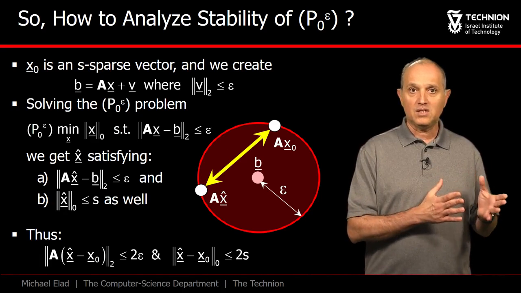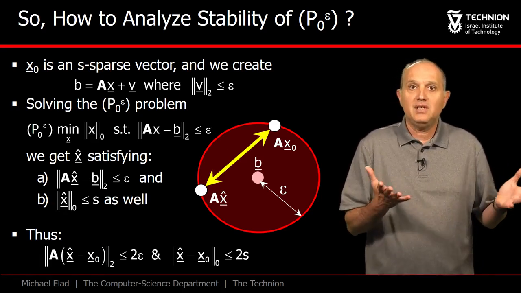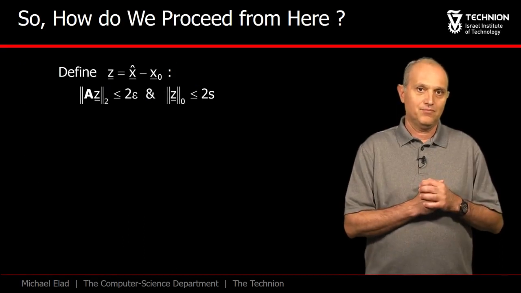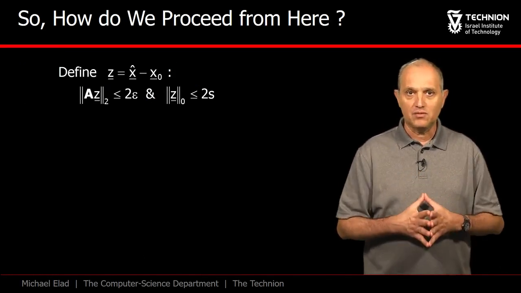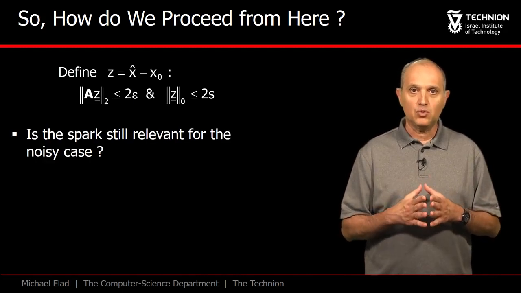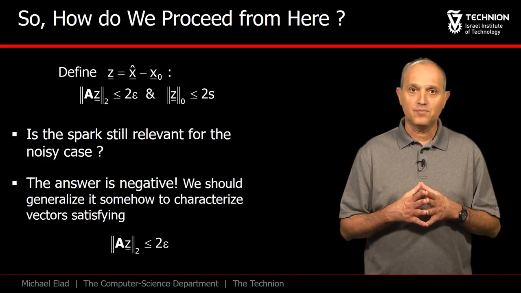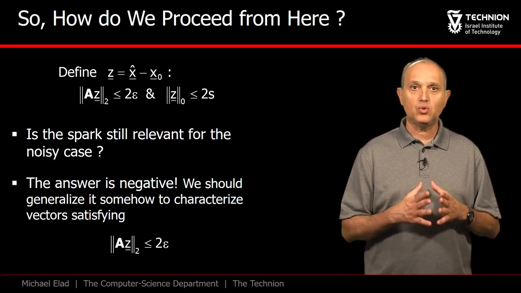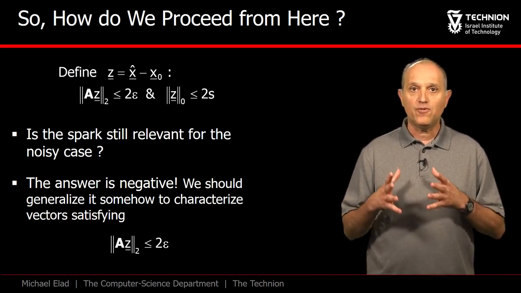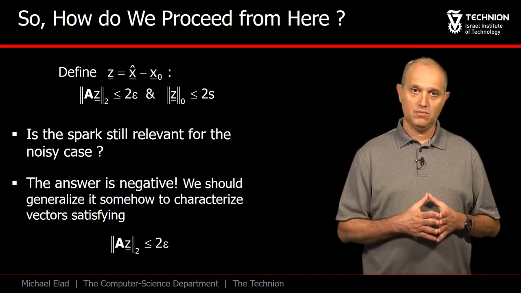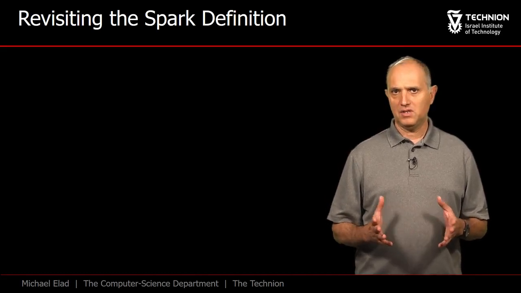As the two last statements resemble those we got for P0, we should wonder if we could proceed in the same way using the spark. We are given these two properties we have just derived. Could we use the spark to handle this non-zero epsilon case? Unfortunately, the answer is negative. We must generalize the spark to handle the case where Az is no longer 0, but of small norm value. So how do we generalize the spark for this case?